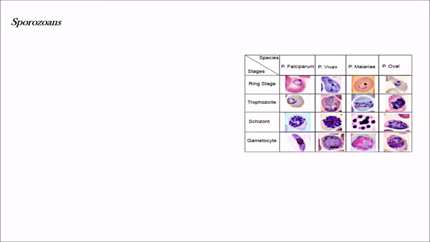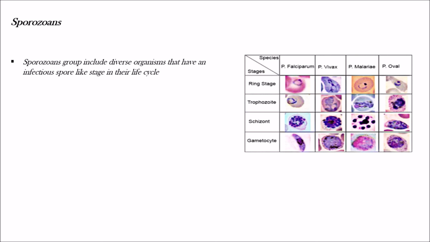Sporozoans, the last group of protozoans. We can see the image here which shows different species and stages. The sporozoans include diverse organisms that have an infectious spore-like stage in their life cycle.